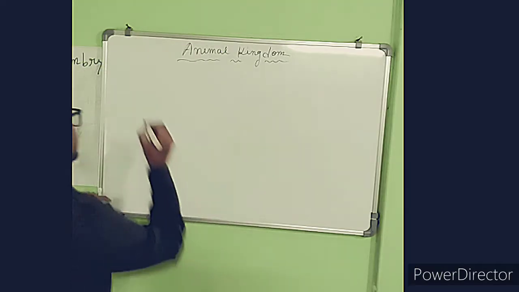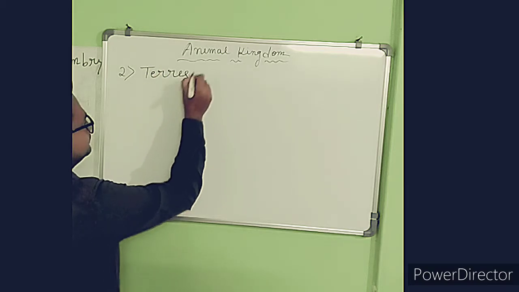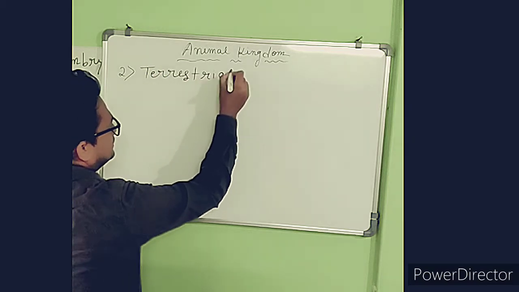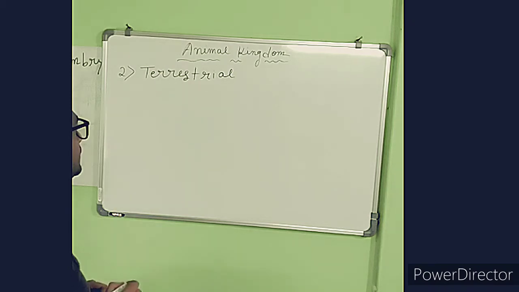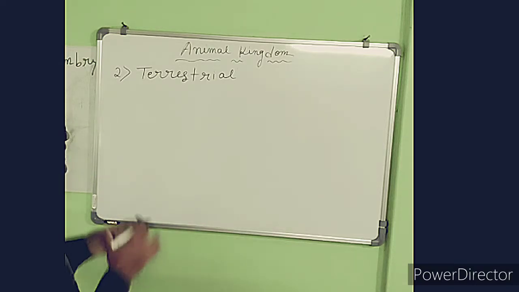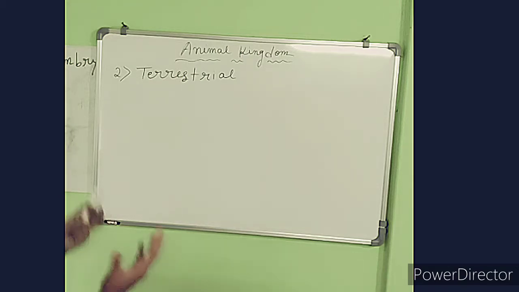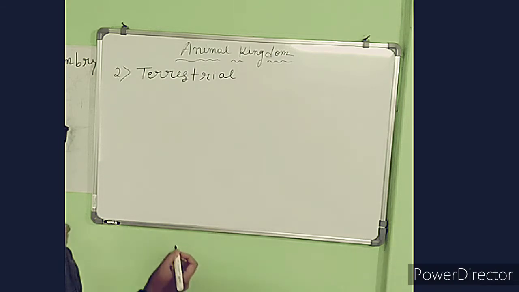Let's move to the second habitat, that is the terrestrial habitat. Terrestrial animals can again be divided into several types. As I already told you, the animal kingdom has various diverse forms, and even in their habitat we can see that it is a very diversified group of organisms.